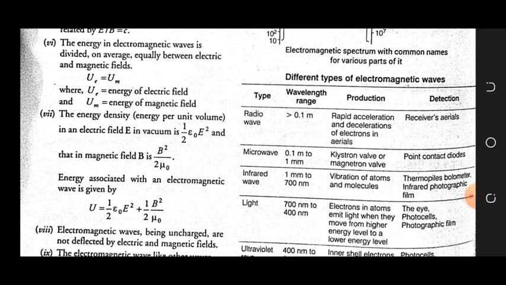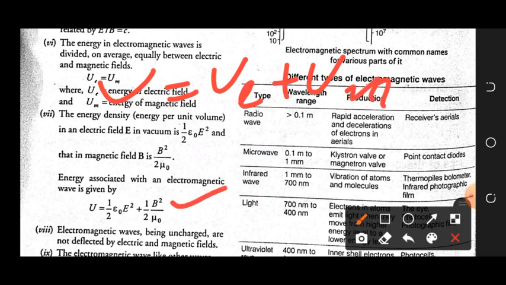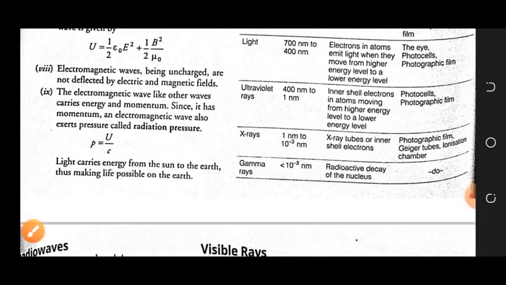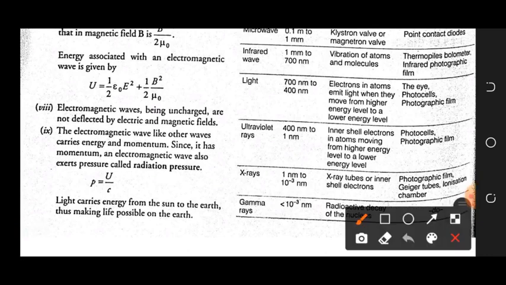So the total energy stored in the electromagnetic wave is given by the energy stored in the electric field plus the energy stored in the magnetic field, and that is given by this formula. Next property of electromagnetic waves: they are uncharged and are not deflected by electric and magnetic fields. It means the wave itself is uncharged, though it is produced by accelerating charged particles, but the wave is neutral. It is not deflected by any electric or magnetic field.